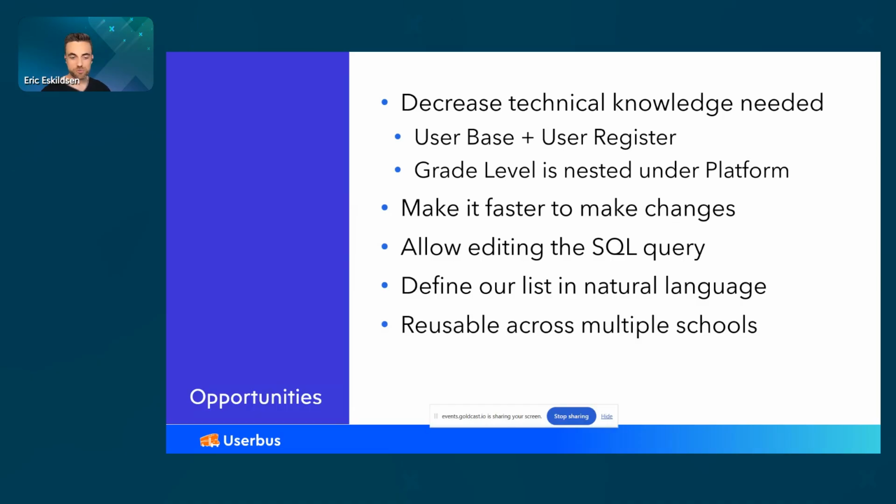And lastly, what if we could reuse across multiple schools? That's something, to my knowledge, you can't do with advanced lists. If you're working with the Blackbaud API, you can do it with API queries, but I don't think, and probably some of you will prove me wrong now that I'm making this claim publicly, no, I don't think you can say export an advanced list template and then import it into another school. And if you're a developer who works at a single school, that's not a problem. But if you work with 10, 20, 30, if you work with dozens of schools, you might want to be able to say, hey, I like this advanced list. I want to use it in many different schools for my product or something. And that's not possible, as far as I know, with advanced lists how they are today.